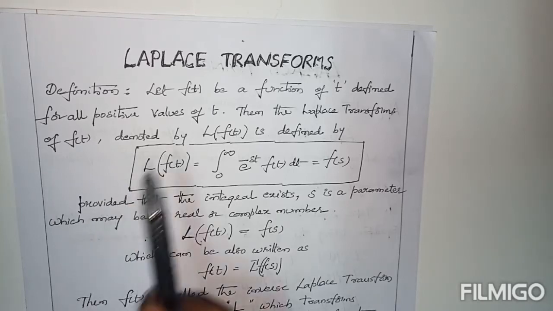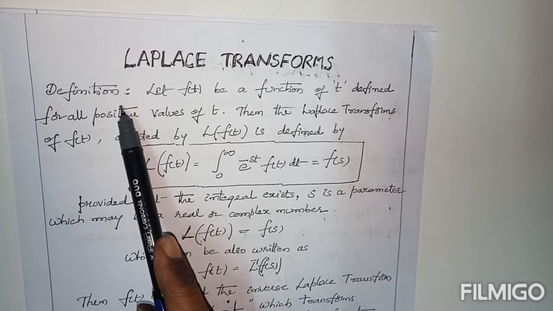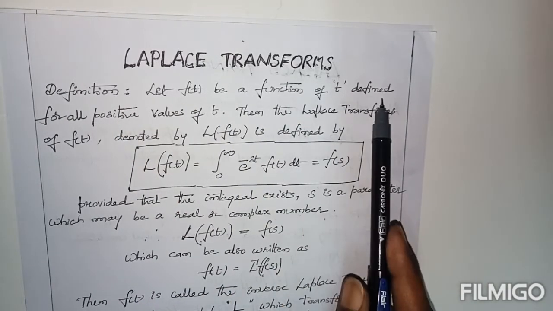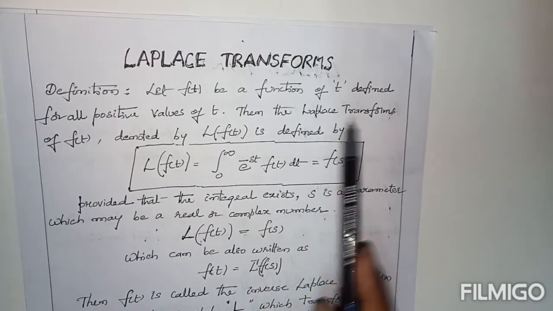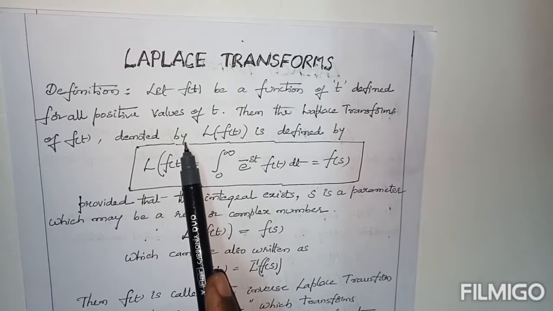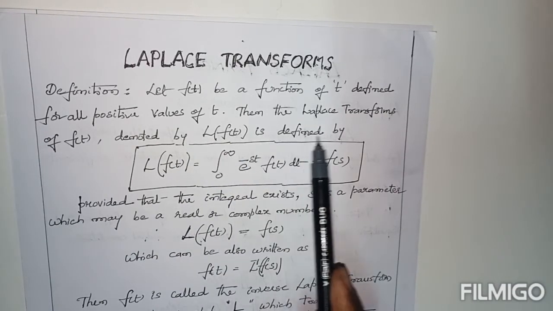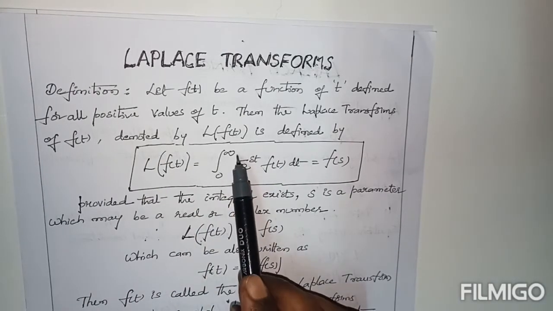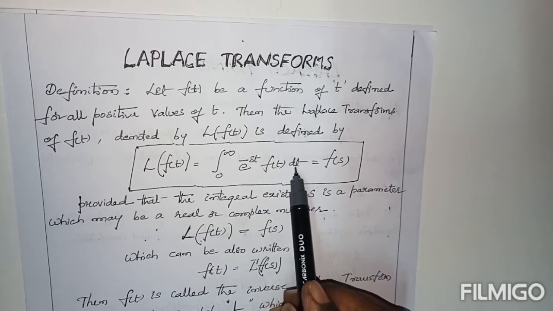Today I am going to start Laplace transform. First, the definition of Laplace transform can be taken as: let f of t be a function of t defined for all positive values of t. Then the Laplace transform of f of t, denoted by capital L of f of t, is defined by L of f of t equal to integral 0 to infinity e power minus st f of t dt.